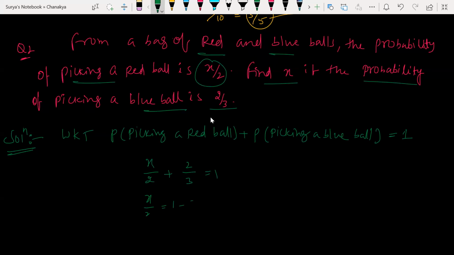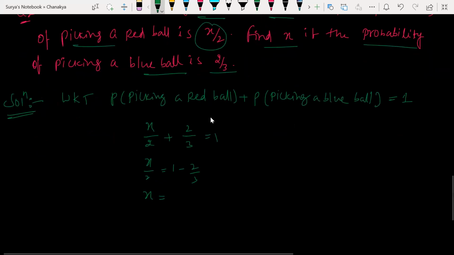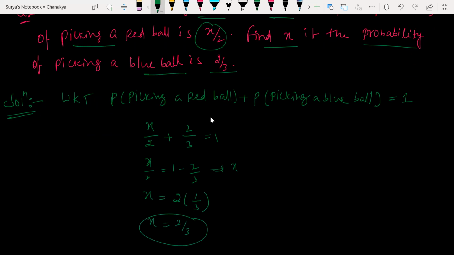So 2 by 3 plus x by 2 is equal to 1. x by 2 is equal to 1 minus 2 by 3, so x is equal to 2 times 1 by 3. The answer is 2 by 3, not 4 by 3. Look at this here. I wrote the direct step. I shift this to this side, so I will get that. Very simple, isn't it? Hope it is clear.